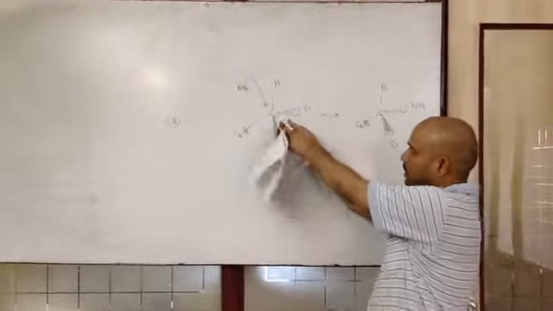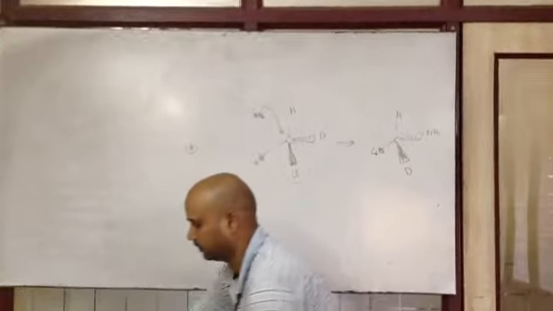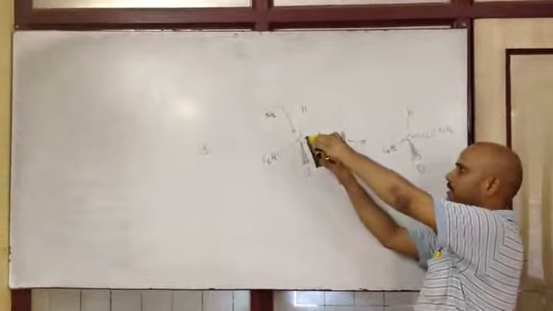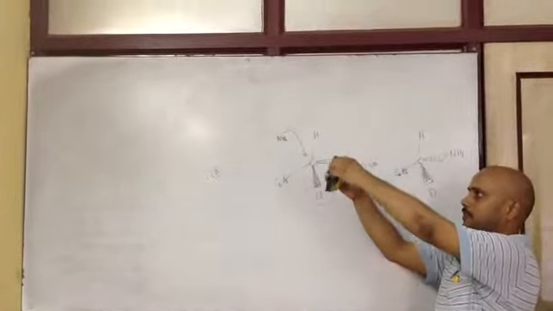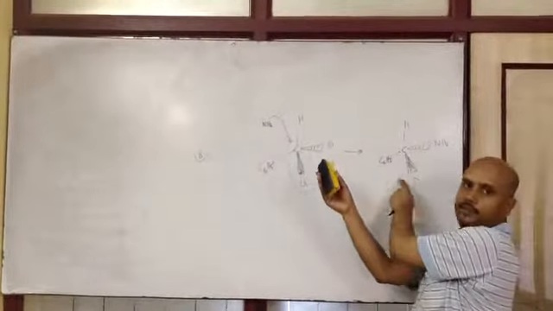See, this here is this side. If you are not able to understand, let me explain it again. Cl is towards the viewer, and this is D. If backside attack takes place, it will go and this will come to this side. So this D becomes towards the viewer.